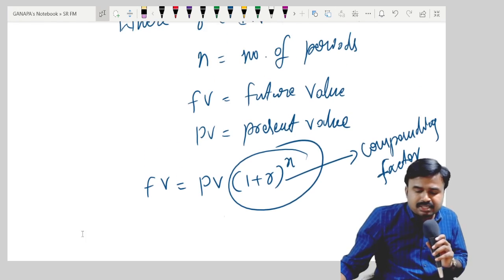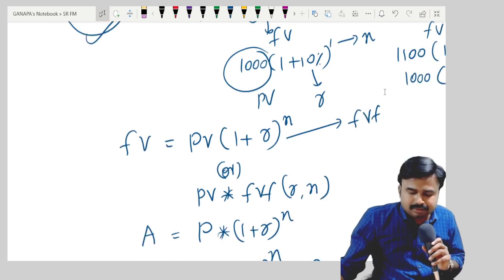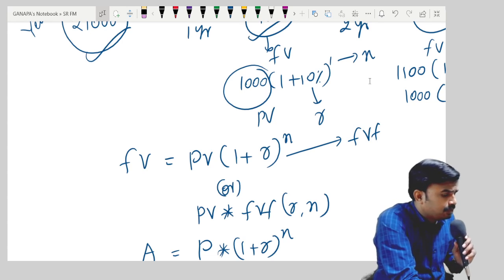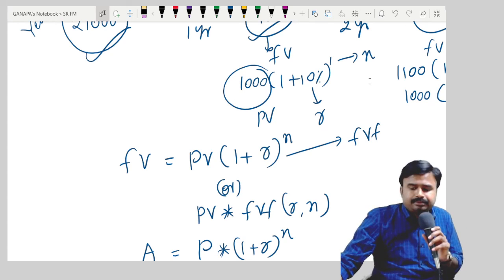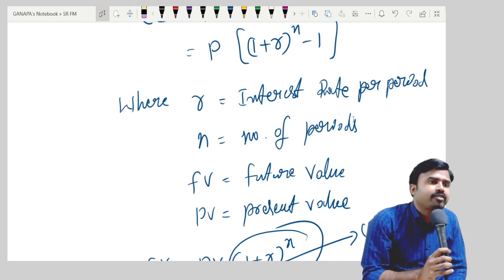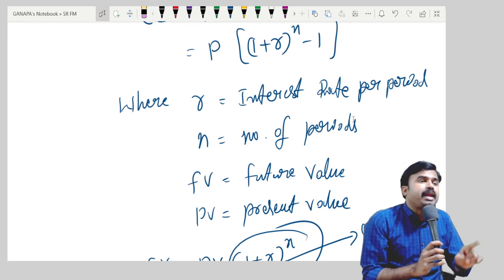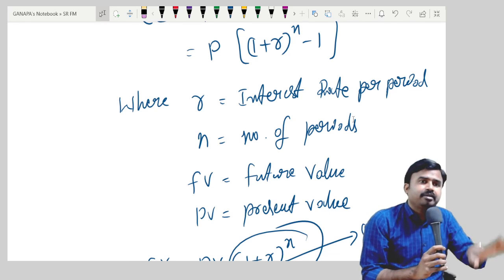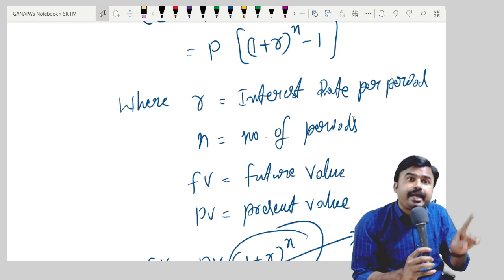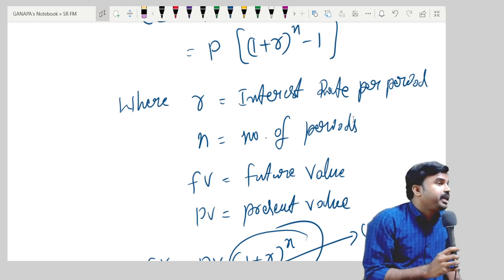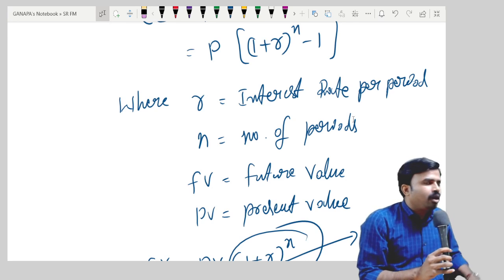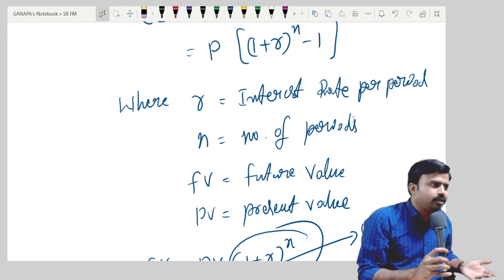So this is regarding future value, dear students. What is the formula? Future value is equal to present value into 1 plus r whole to the power of n. Where r is equal to interest rate per period. N is equal to number of periods. Here period can be a year, or half year, or quarter, or month, or a day. Is it clear? Period need not be year only. Period can be any period: full year, half year, quarter, month, a day also.